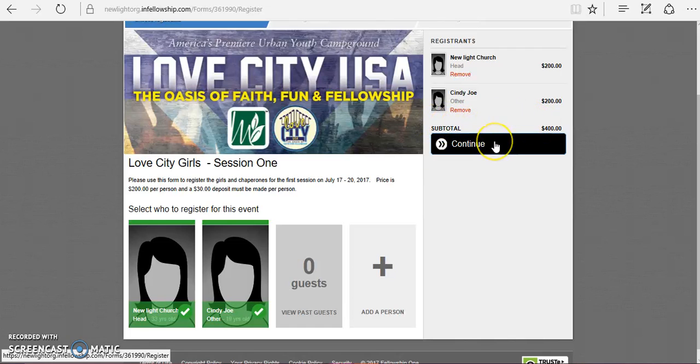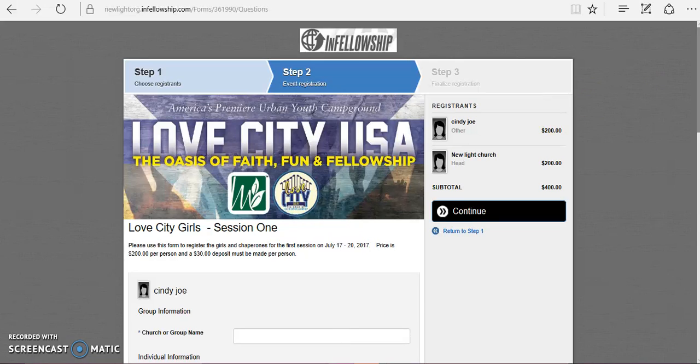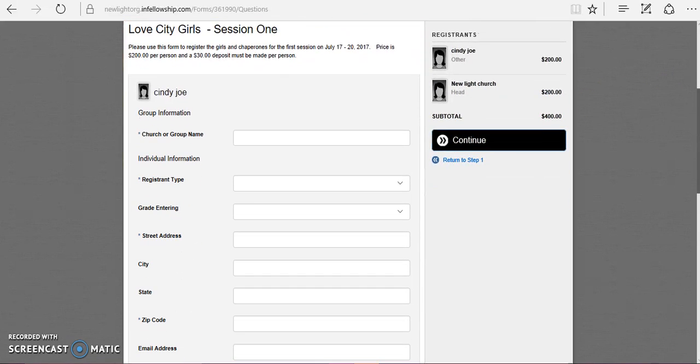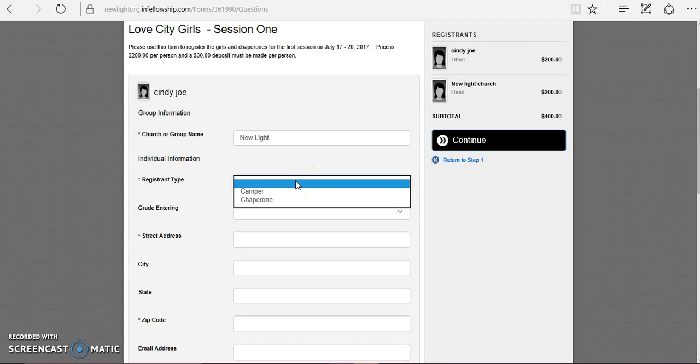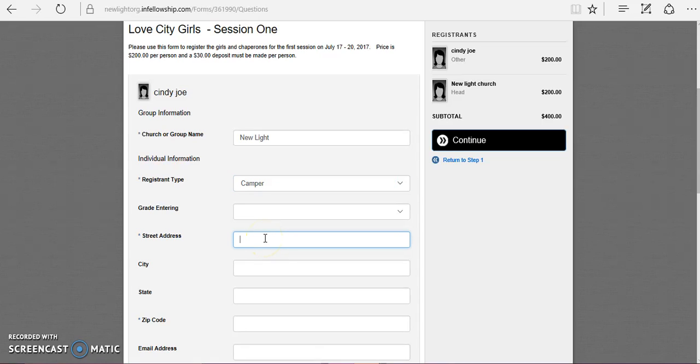Once you have finished adding all of the guests and campers that you would like to add, you will press Continue. Once you have pressed Continue, you will see that it brings you to a church or group name box, a registrant type, as well as their address. The church or group name will be the name of your church. The registrant type is simply where you put, is Cindy Jo a camper or is she a chaperone? She is a camper. You will also put their address under this field.